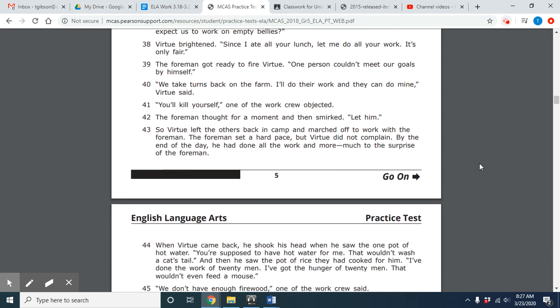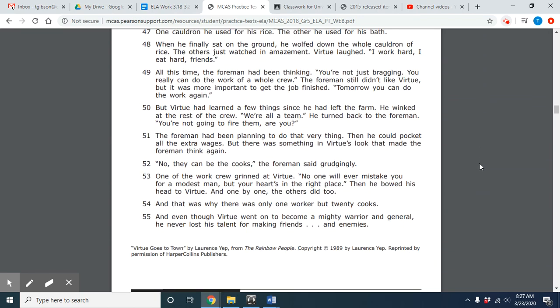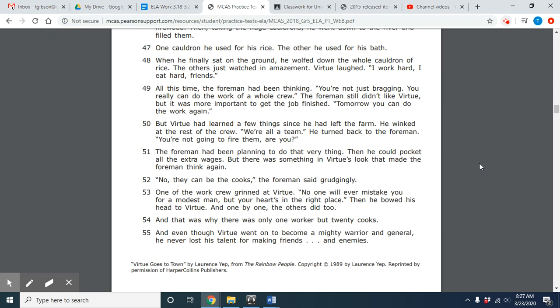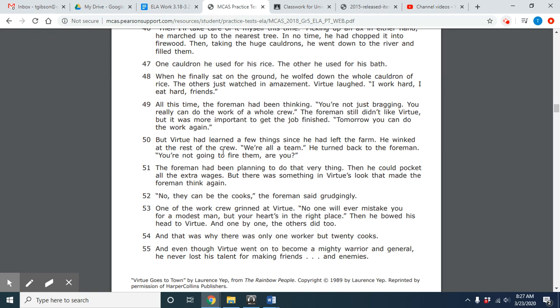So if you move down to the final piece of this story, the resolution, it is the men finally showing him some respect. Okay. So he goes out of his way to show that he has a good heart. And then he is also getting the respect that he finally deserves right here. "No one will ever mistake you for a modest man, but your heart's in the right place." So actually, when they realize that he could stand up for them and do what he actually says that he can do, then they now want to be his friend.